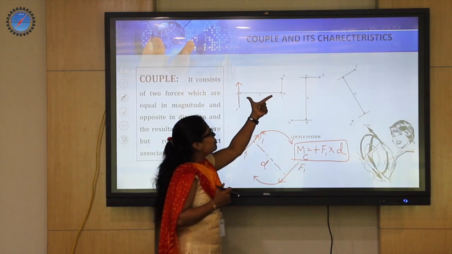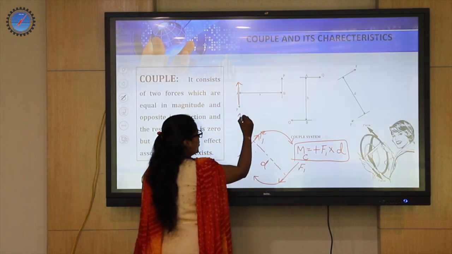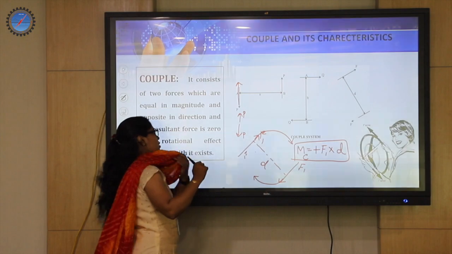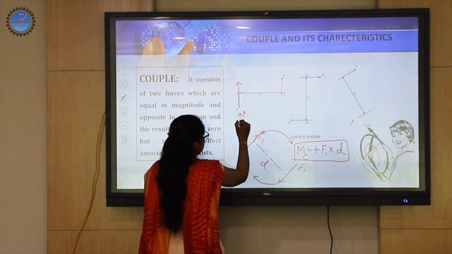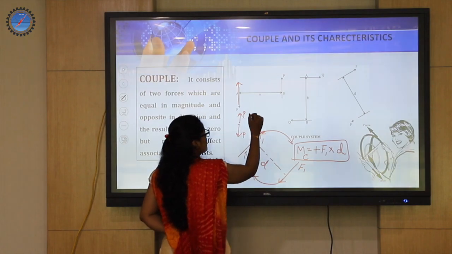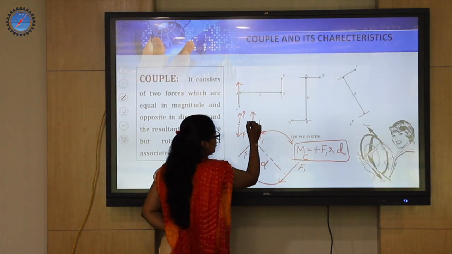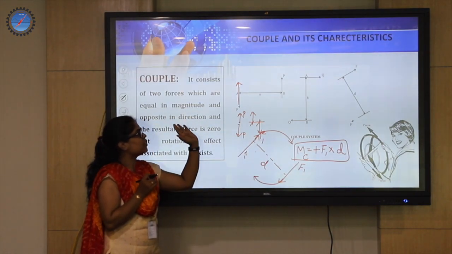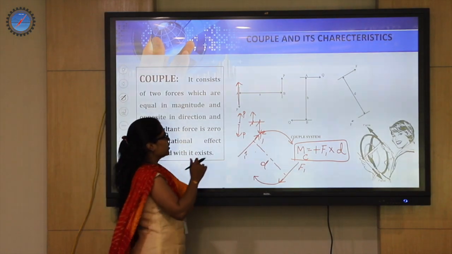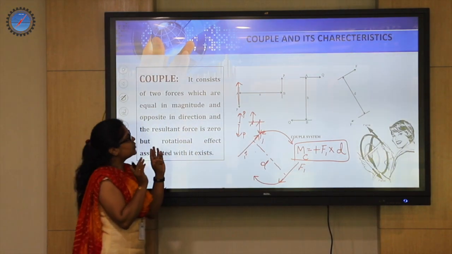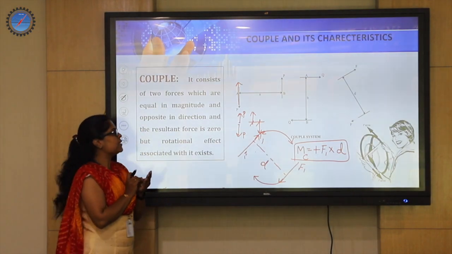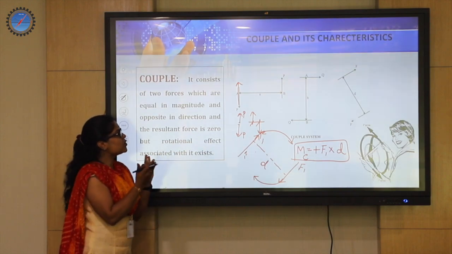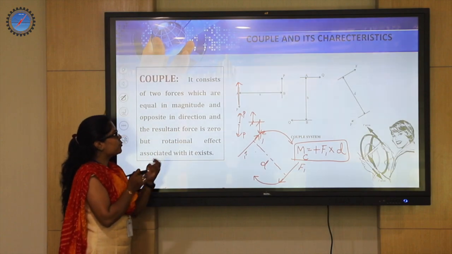They should be separated by some distance. See, assume that on a point you have two forces like this and like this. Will it generate a couple? No, no chance, because there is no perpendicular distance between this point and this point. The perpendicular distance can be just like this also, only a small distance is also fine. But even then there should be a perpendicular separation between the two equal and opposite forces to call it a couple. So the first point is, a couple should have equal intensity, opposite direction forces. Second point is, they have to be separated by some specific distance, or their positions should be different.